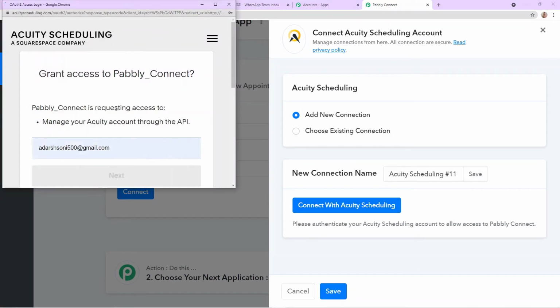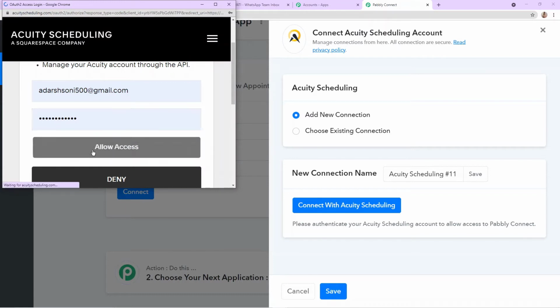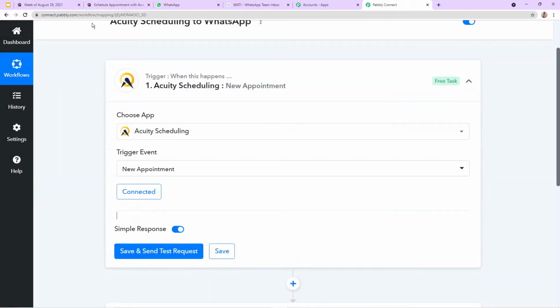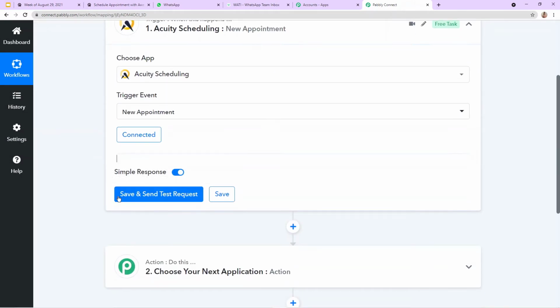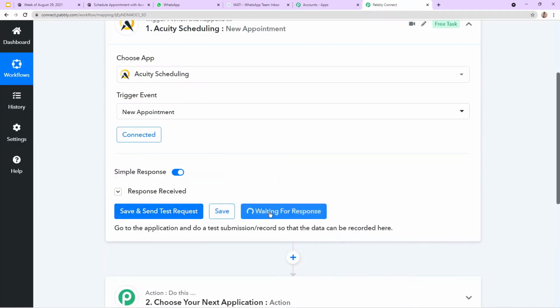As my account was already open, here I just need to allow, and then my account will be connected with Pabbly Connect. Here you can see I successfully connected Acuity Scheduling with Pabbly Connect. Now I need to click on save and send test request. So here, it will start waiting for response.